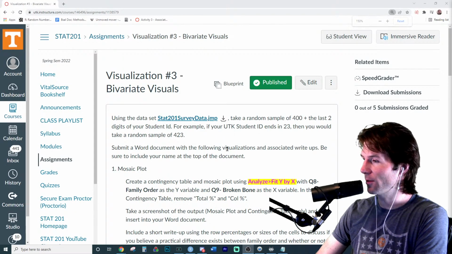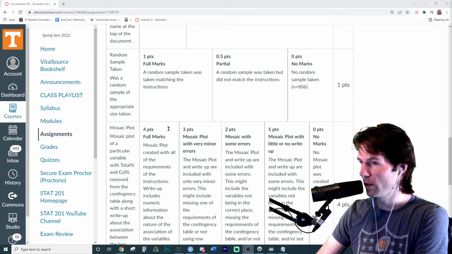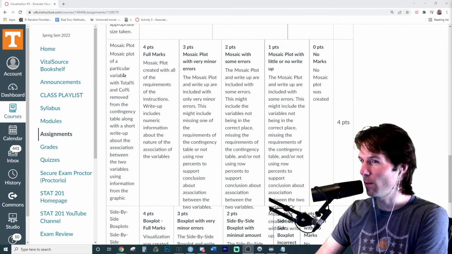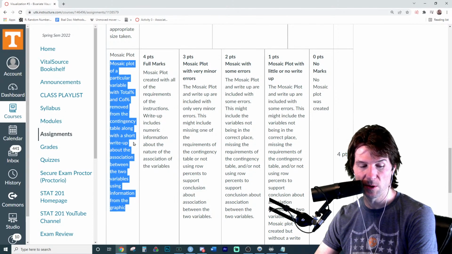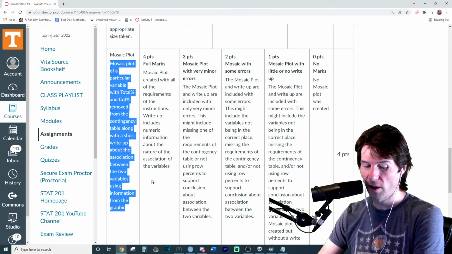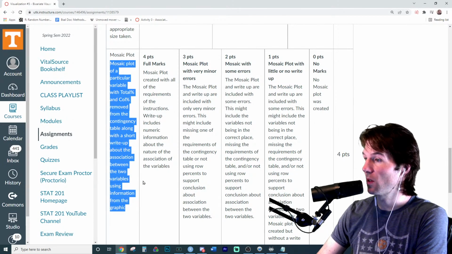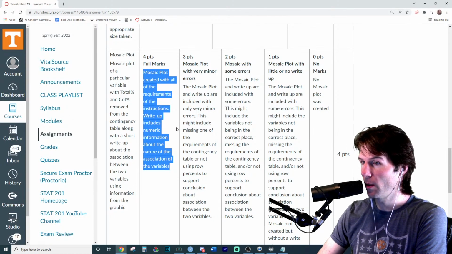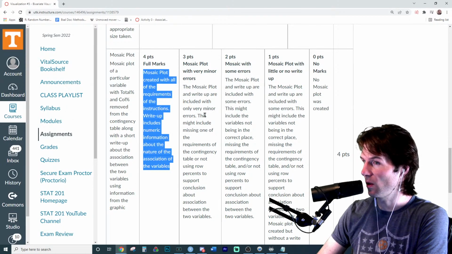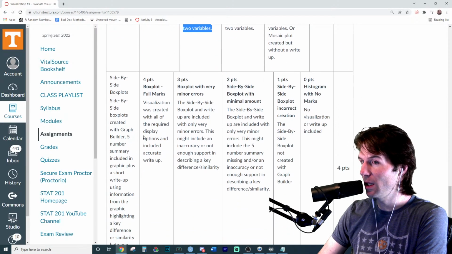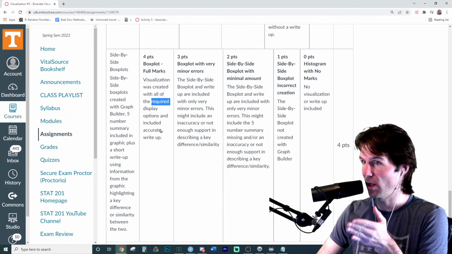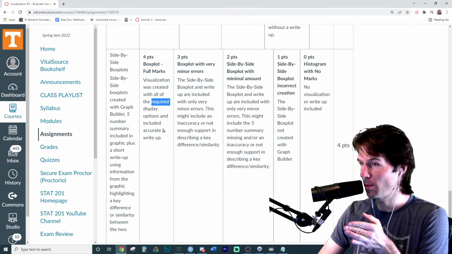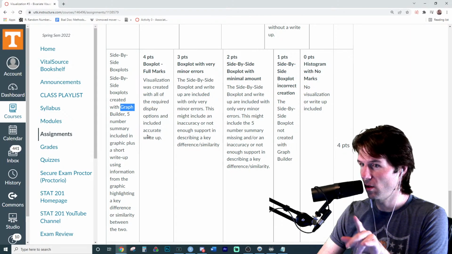Now, one thing I always want to point out is when you're looking at the points, go down here. There's lots to look at, but you really just want to read this. Mosaic plot of a particular variable with total percent, column percent removed from the condition table, along with a short write-up about the association between the 2 variables using information from the graphic. So that's very important. Mosaic plot created with all the requirements of the instructions. Write-ups includes numeric information, so make sure to do that. You can see where you'll lose points. So make sure to read these and ask, did I do the number 1 things? Read the description and then read the number 1 thing. That's the way to ace the questions. My visualization was created with all the required display options, includes accurate write-up. So then read this about the write-up.